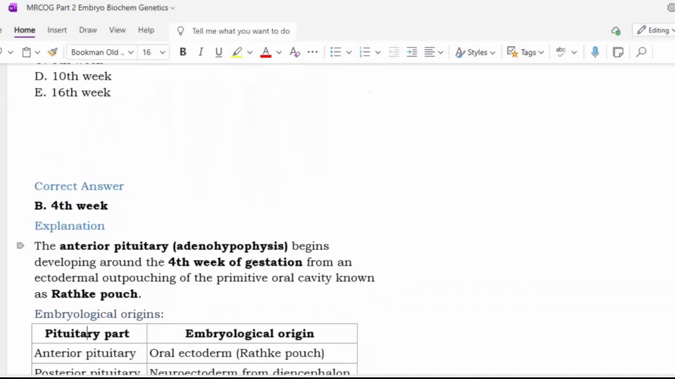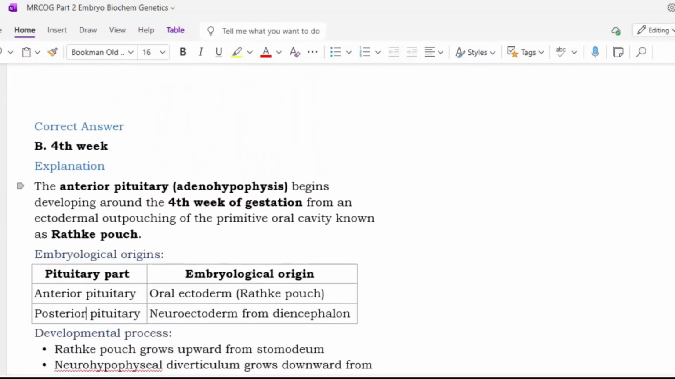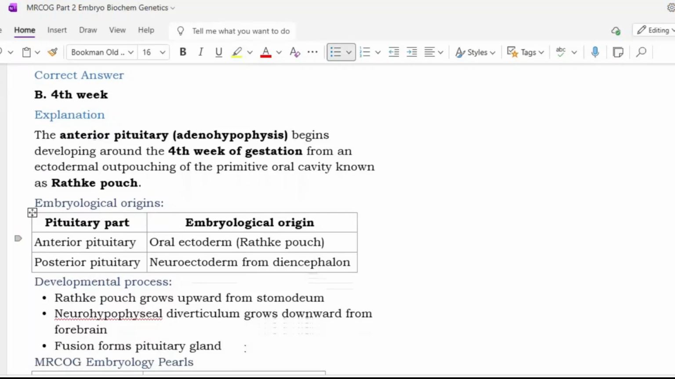The anterior pituitary adenohypophysis begins developing around the fourth week of gestation from an ectodermal outpouching of the primitive oral cavity known as Rathke's pouch. Anterior pituitary oral ectoderm, that is the Rathke's pouch, is the embryological origin. Posterior pituitary is neuroectoderm from the diencephalon.